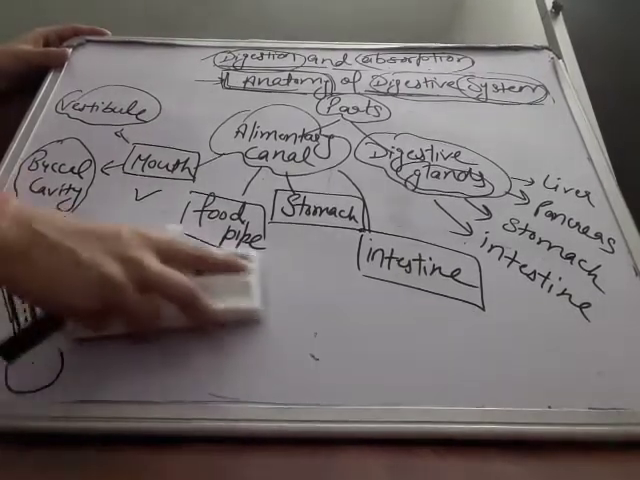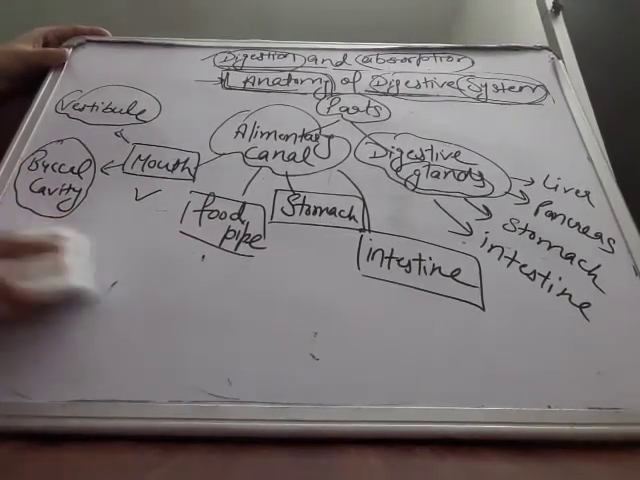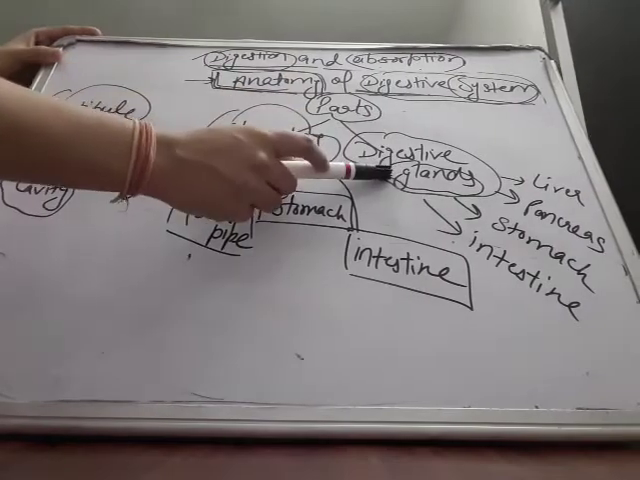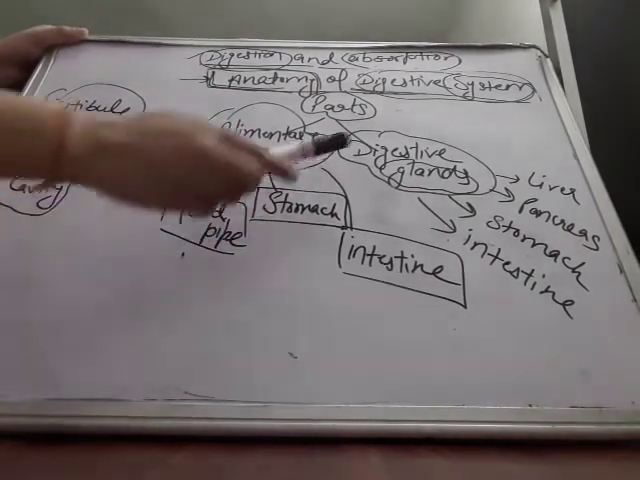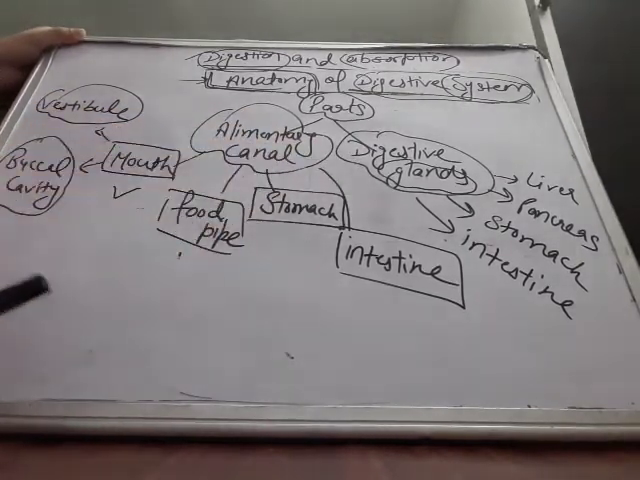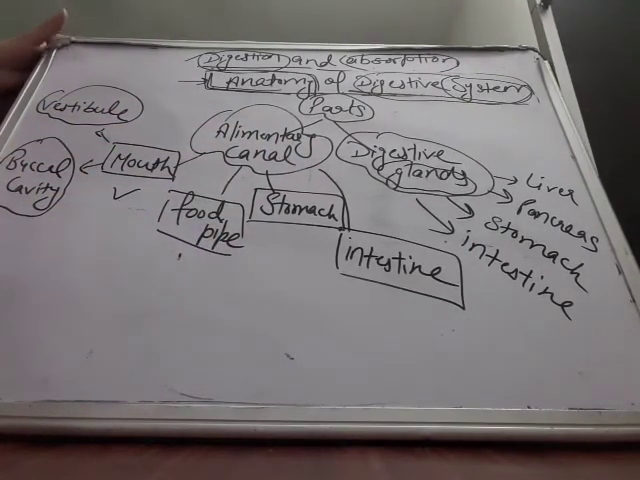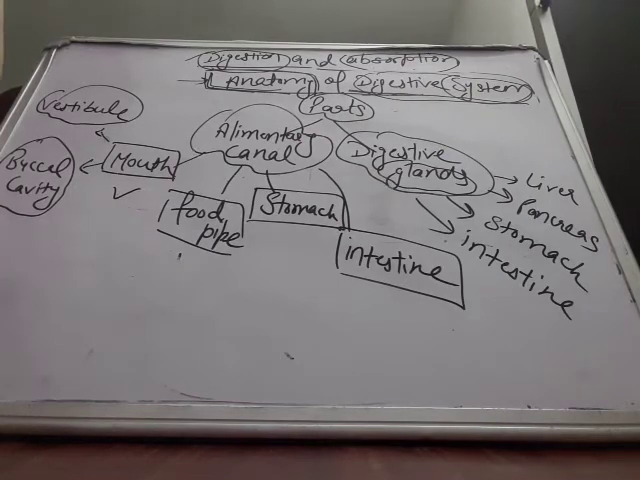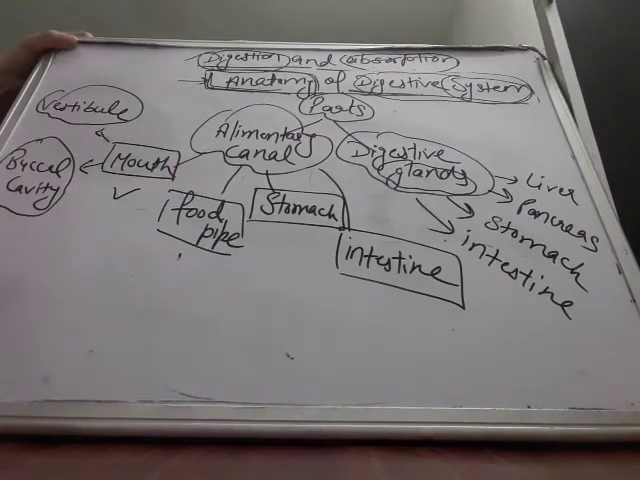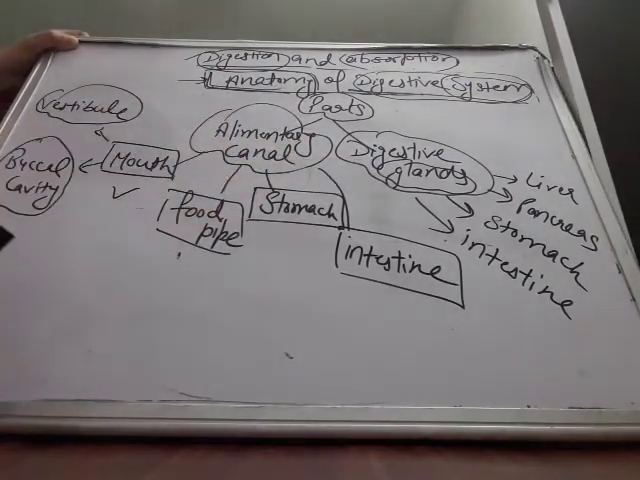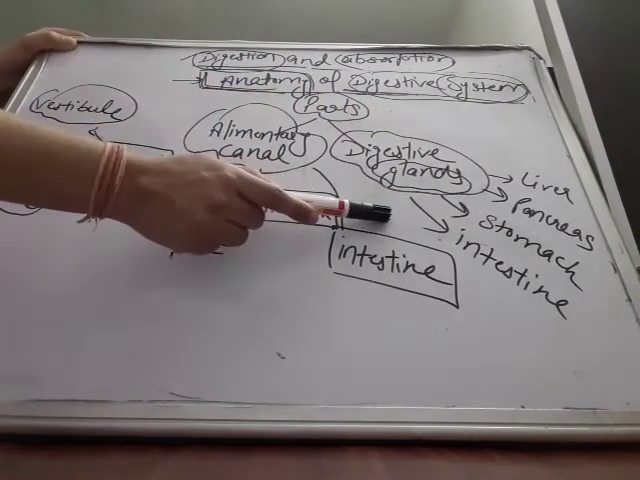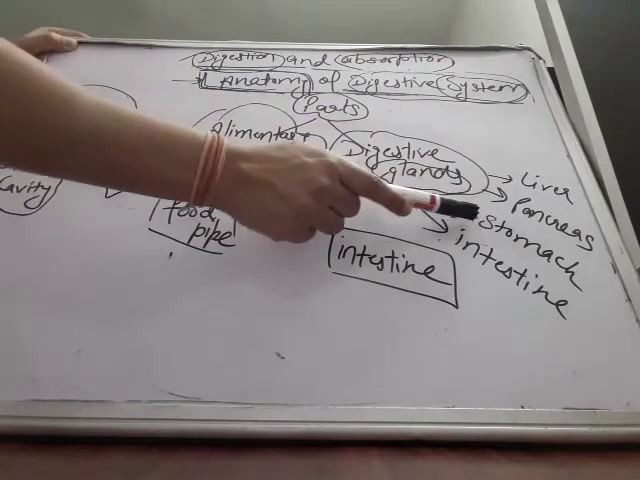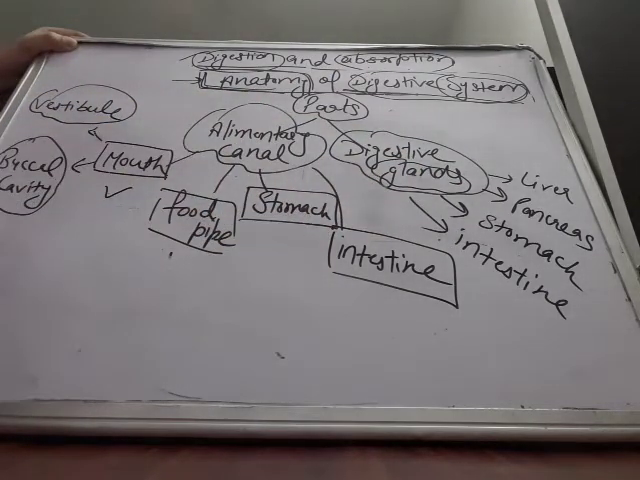Basically we were doing glands. What are glands? The glands which release something. Here we only have to study digestive glands, although there are so many glands found inside our body. What are the digestive glands? The glands which help in the process of digestion. So there are four types of digestive glands: liver, pancreas, stomach and intestine.